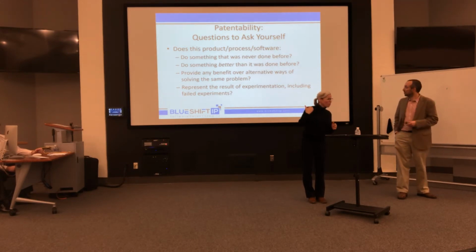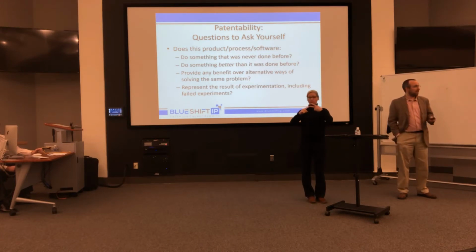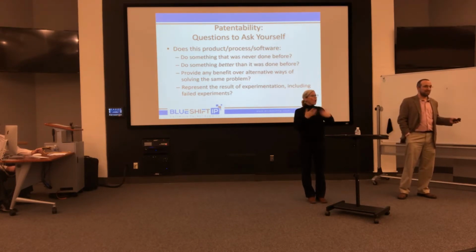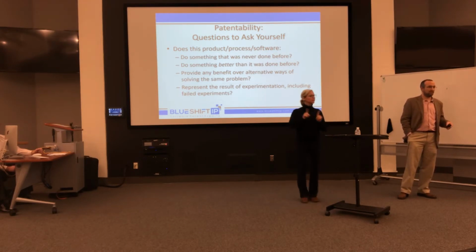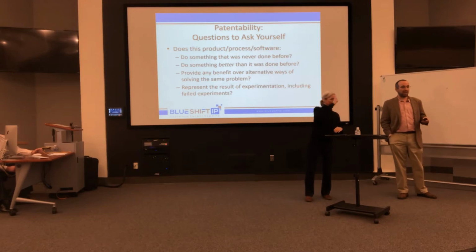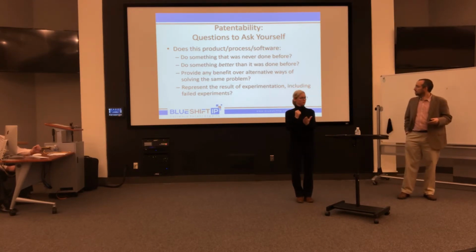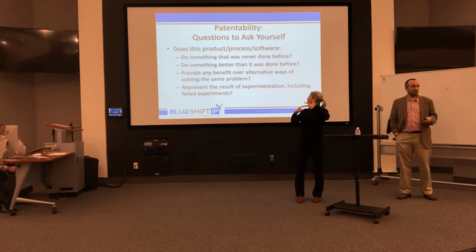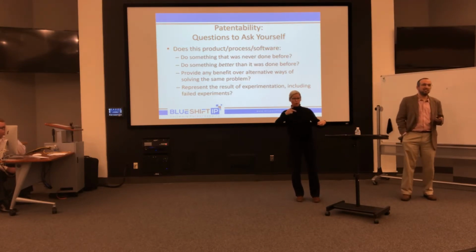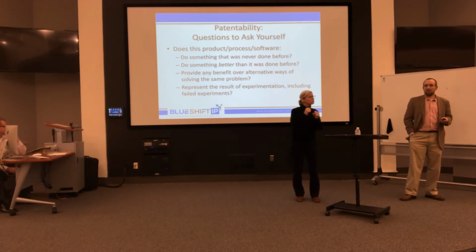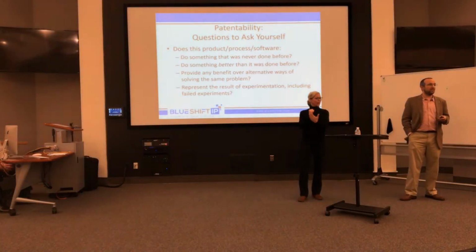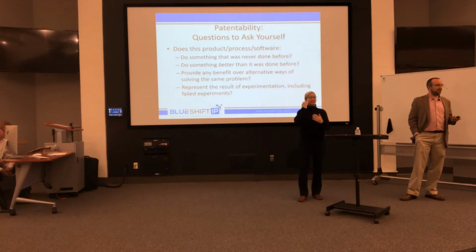That might take the form of the second question. But it does something that was done before, like catch mice, but do it in a different or better way than previous inventions. That can make your invention patentable. Does it provide any benefit over other ways of solving the same problem? Your mousetrap, is it faster? Is it smaller? Is it easier to manufacture? Is it lighter weight? Any of these features could potentially make your invention patentable, even if the invention solves the same problem as previous inventions.